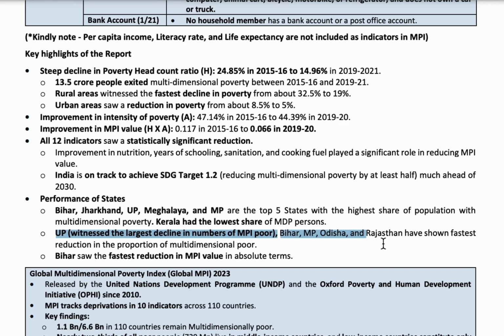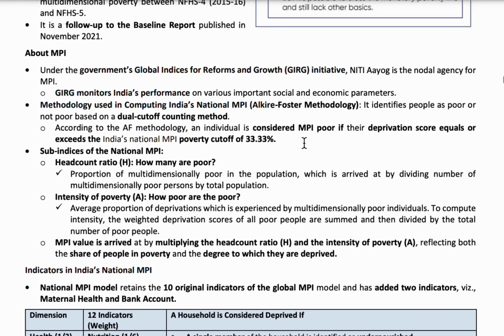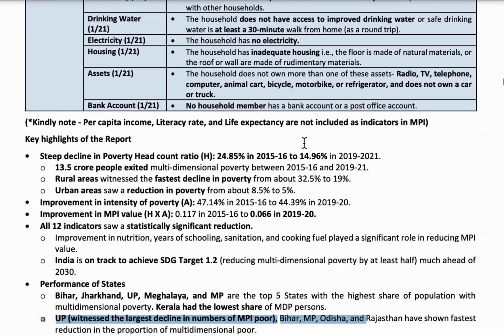So Bihar, Jharkhand, Uttar Pradesh, Meghalaya and Madhya Pradesh have the highest multidimensionally poor people, whereas in Uttar Pradesh, Bihar, Madhya Pradesh, Odisha and Rajasthan, poverty is decreasing at a faster rate.